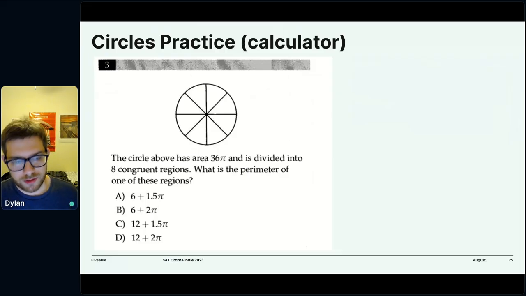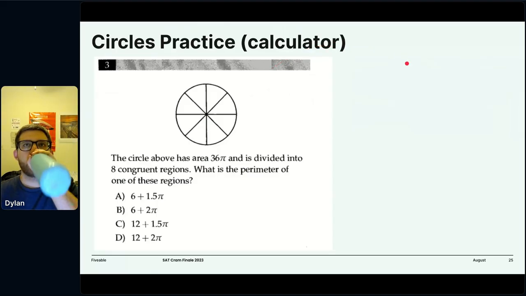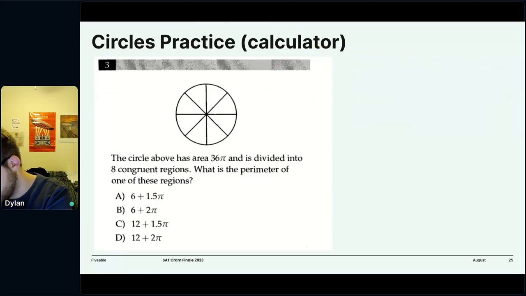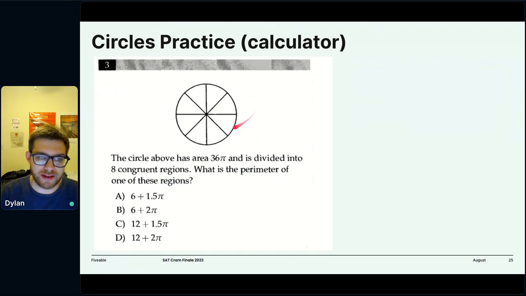Okay, so we have another practice question here. This question says the circle above has an area of 36 pi and is divided into 8 congruent regions. Note what it's asking for. It is asking for the perimeter of one of these regions, not the circumference of the circle, not the radius of the circle. It is asking what is the perimeter of this bit. So you need to figure out what the radius is and what this arc is, and then we can find it.